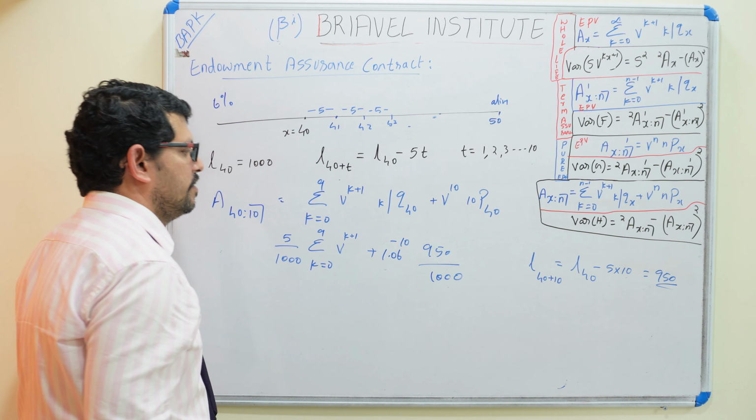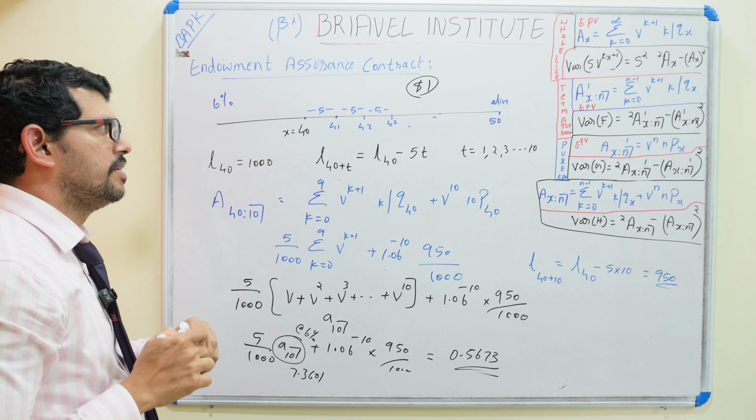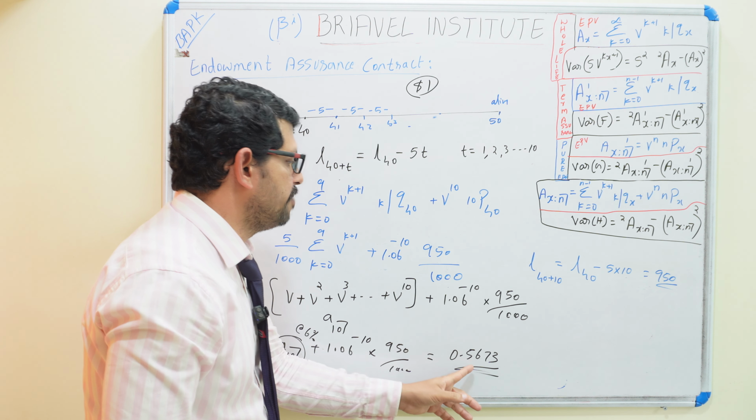This expected present value is capital A. What is the meaning of capital A? Capital A, we are calculating with the expected value of sum assured $1. $1 unit only we pay. If he is alive, or if he died here, we will pay 1 unit of dollar. So what is the expected present value?